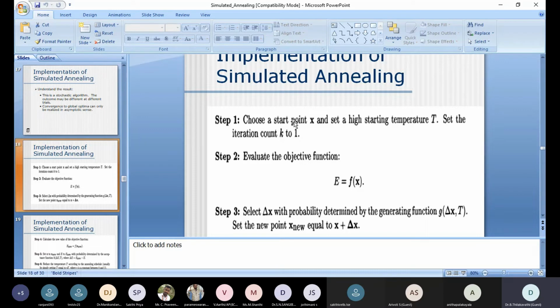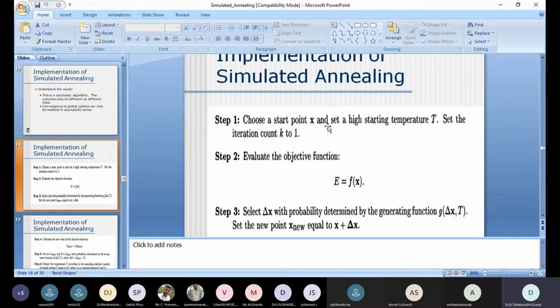First we have to choose a start point x and set a high temperature T. In the input space we have to set a starting point x, as well as a high temperature value, because we are moving from a high energy state to a low energy state. And then the iteration count. The iteration count that we are setting is the most important thing, that is, how many iterations. These are the initialization.